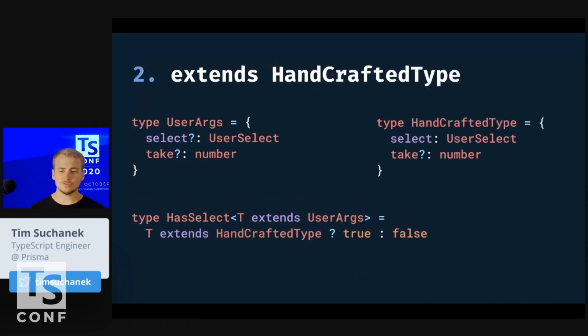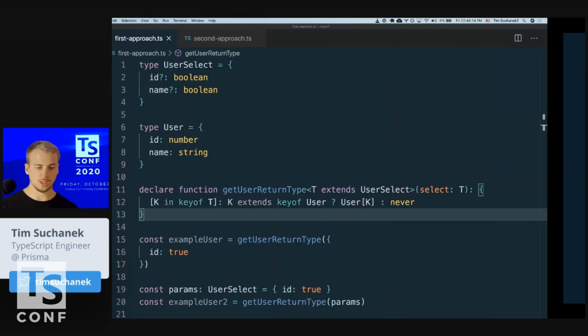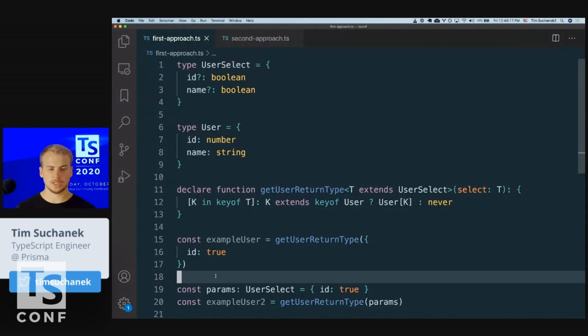using a handcrafted type. For example, if I really want to know if the property is there in this type that I'm looking at, at this T, then I can create a handcrafted manual type that has the select statement, the select property required. And then we can again say if it's extending this, then the property must be there. So we can use that to find this out. These are the two ways, but now the question is, how does that actually work? And we will look now into an actual example implementation here.